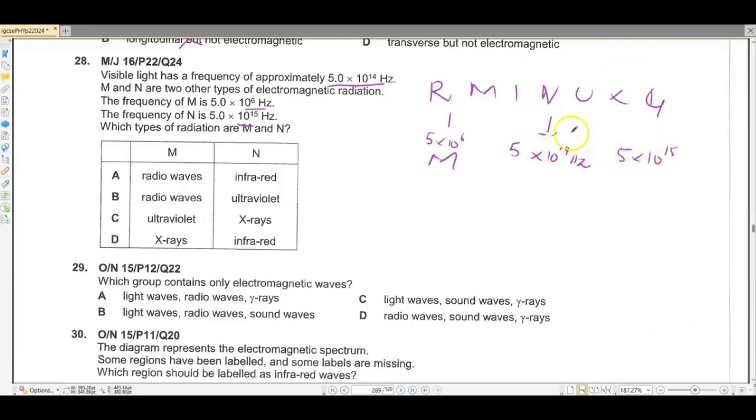So it would be very close to where visible light is in the spectrum. And M would be far away. So M can be radio waves, or microwaves maybe as well, but they are not in the option. So M is radio waves. And N would be UV, most probably UV. So B is going to be the correct answer. This was N.